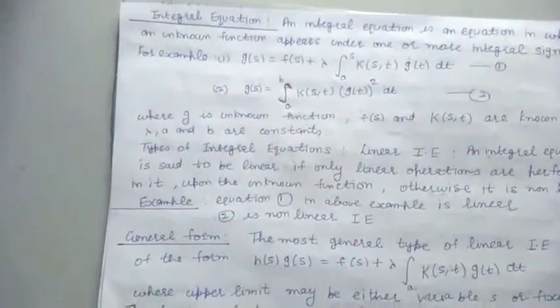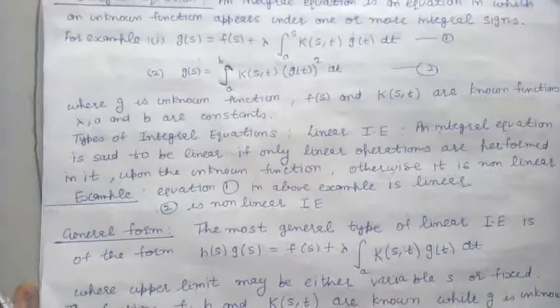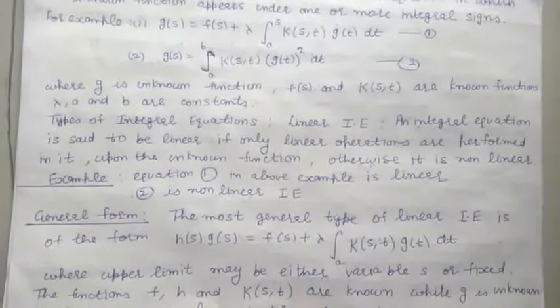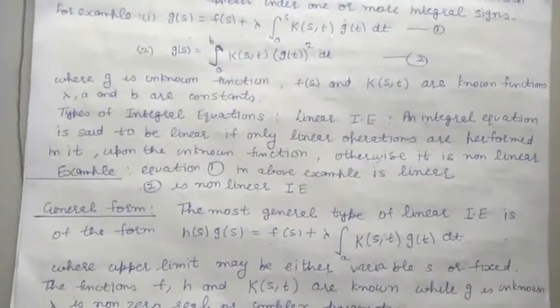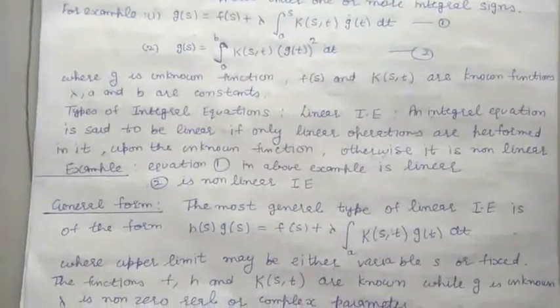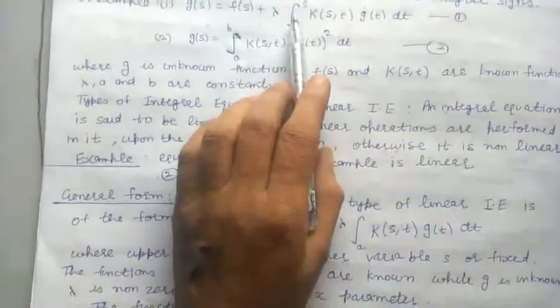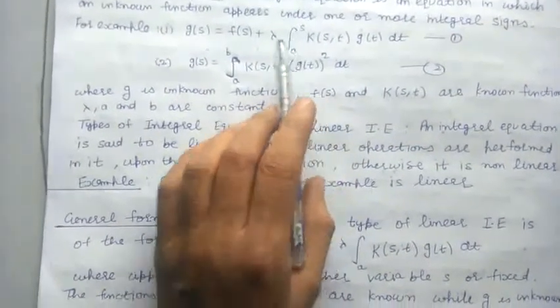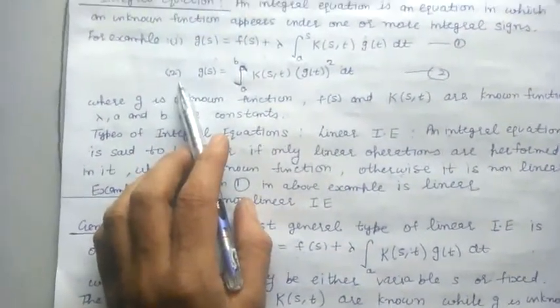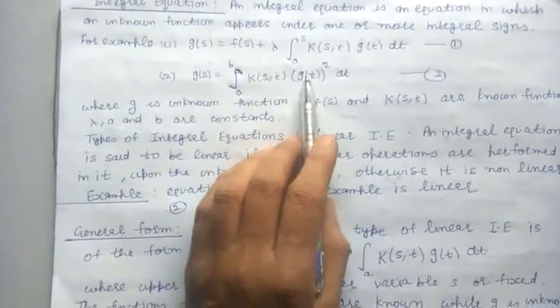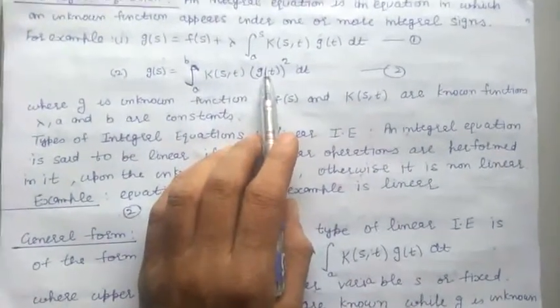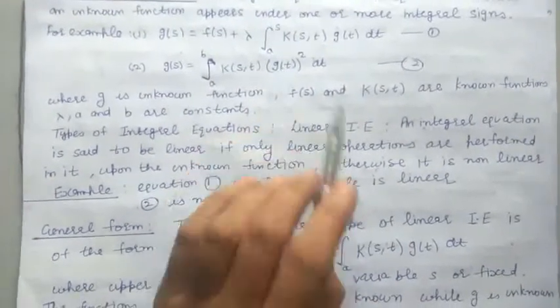And now we define the types of integral equations. The first type of integral equation is linear integral equation. In the linear integral equation, we have only linear operations performed on the unknown function. Otherwise, we say that the equation is non-linear. For example, in the above two examples, equation 1 is a linear integral equation, and in example 2, non-linear operations are performed on the unknown function. So therefore, equation 2 is a non-linear equation.